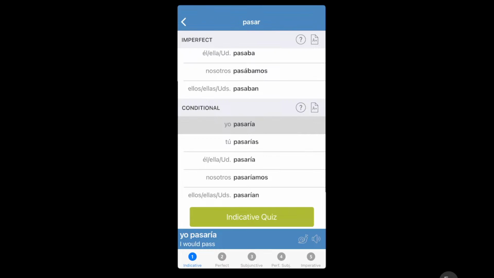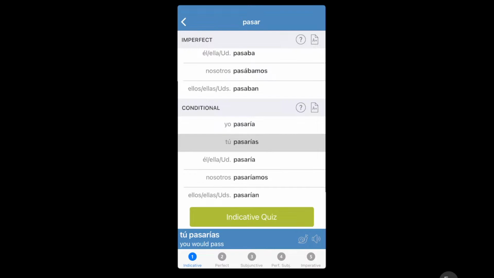And then conditional. I would pass. Or I could. I kind of remember it. I always think of it as could, but I'm also aware that it's would. So either or is obviously conditional wording. So pasaría, I could pass, or I would pass. You would pass. Pasarías. So again with IA, IA, IA, IA.